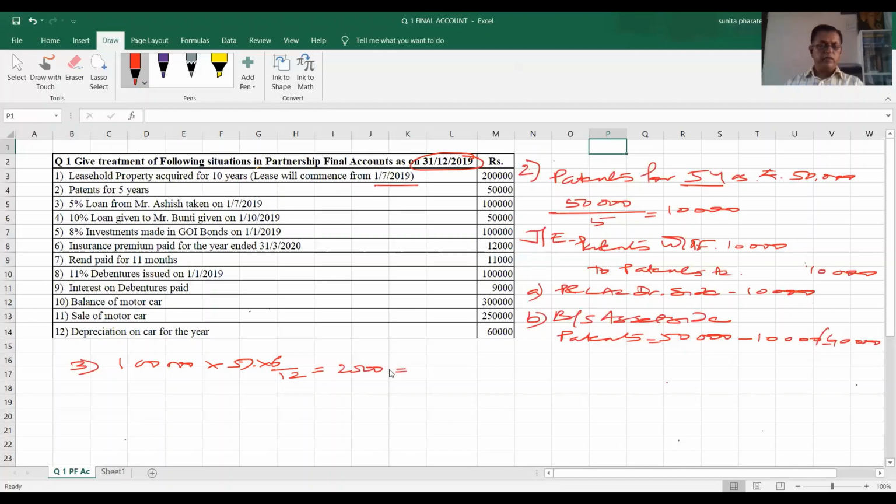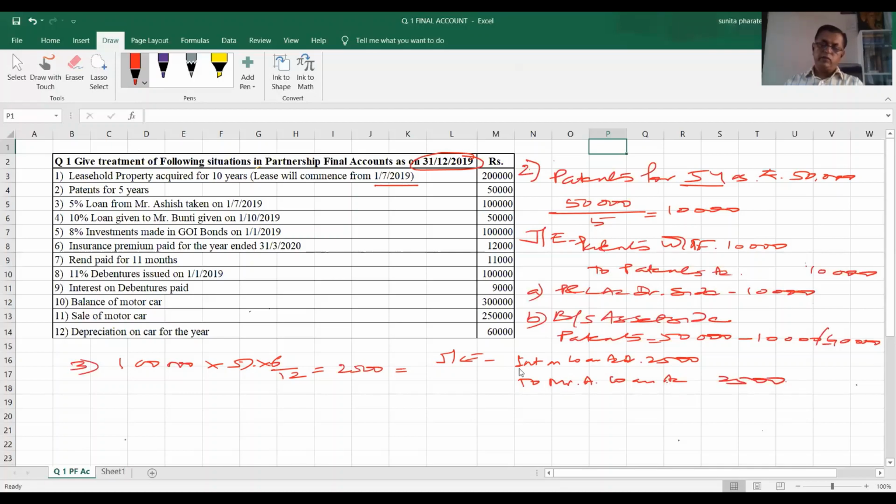Accordingly, 2,500 rupees interest we have to pay to Mr. Ashish, which is not paid. It is assumed that it is not paid. Accordingly, the journal entry will be passed as interest on loan account debit 2,500, to Mr. Ashish loan account 2,500.